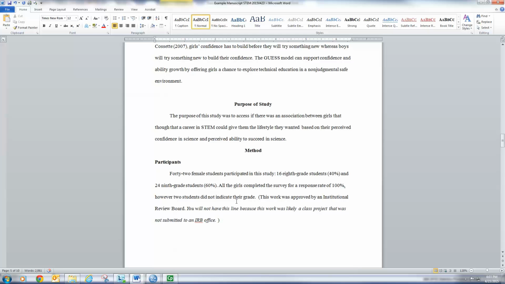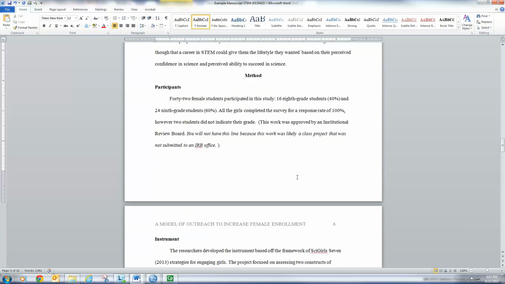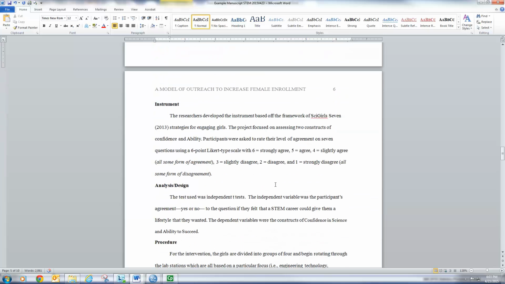Then we want our method section. So we need to know our participants. This is dealing with external validity. Tell me how you sampled them, where you sampled them from. The instrument, I've asked you to use a 1 through 6 Likert type scale in this instrument. Here's a definition of it. You can actually just use this definition right here to describe what you did, and it has some form of agreement, some form of disagreement.